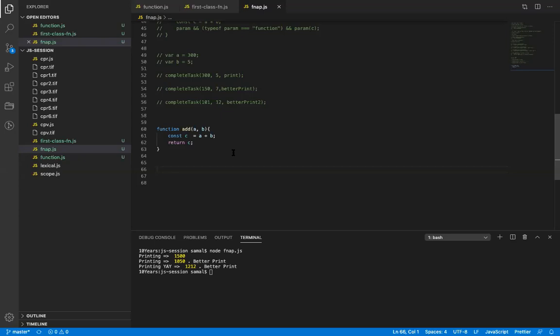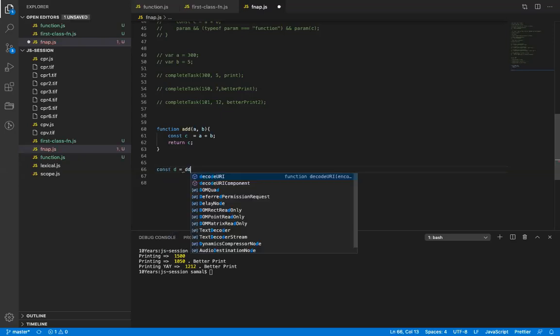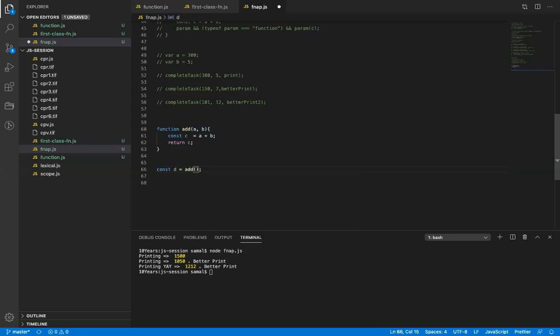If I do this, const, let's say d equals add 2, 4, console dot log d, the output will be 6. Straightforward.